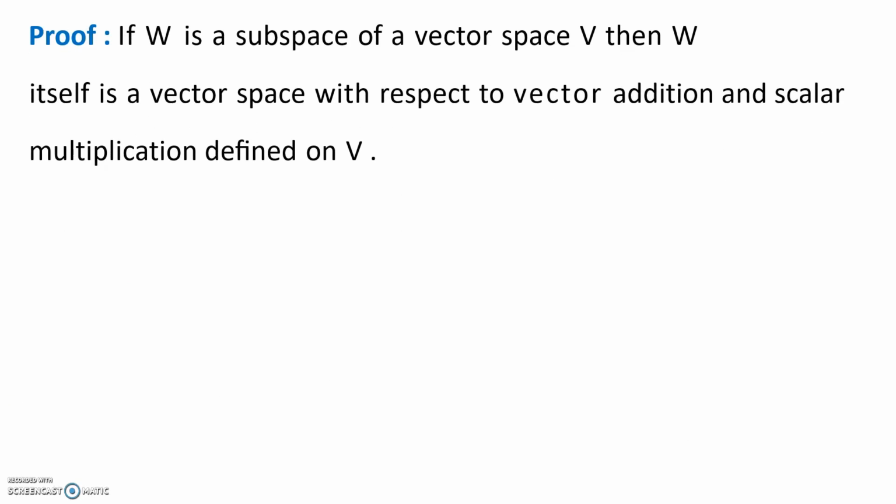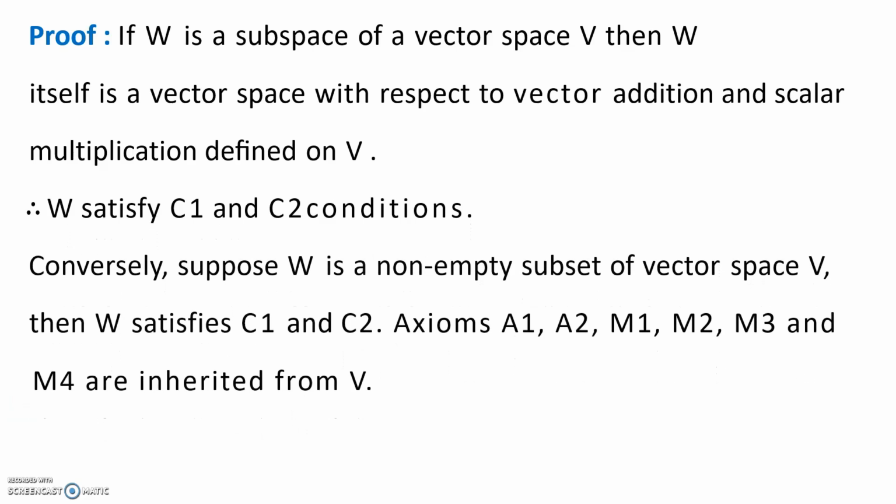Now, if W is a subspace of a vector space V, then by definition of vector space, W itself is a vector space with respect to vector addition and scalar multiplication defined on V. Means W satisfies C1 and C2.